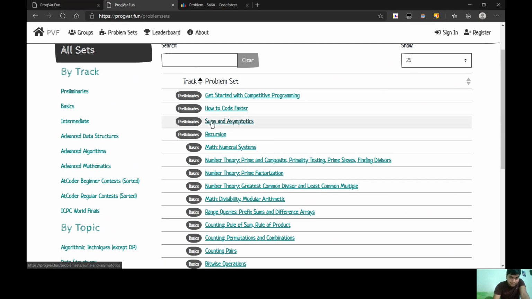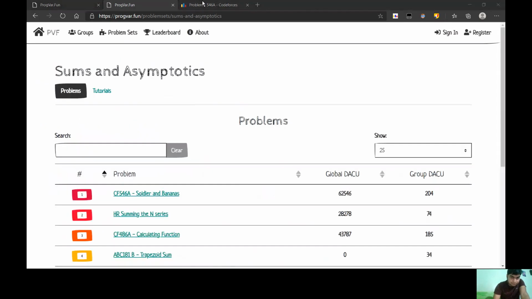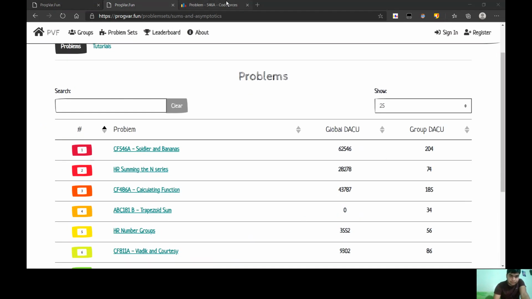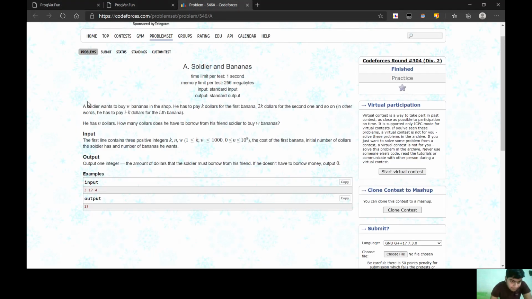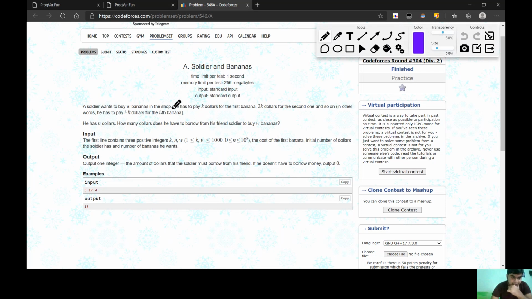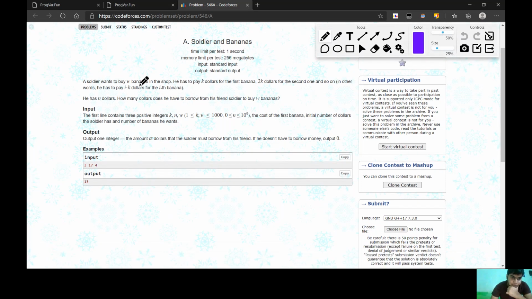So here is the first question, Soldier and Bananas. Let's read the question. A soldier wants to buy W bananas in the shop. He has to pay K dollars for the first banana, 2K dollars for the second banana.